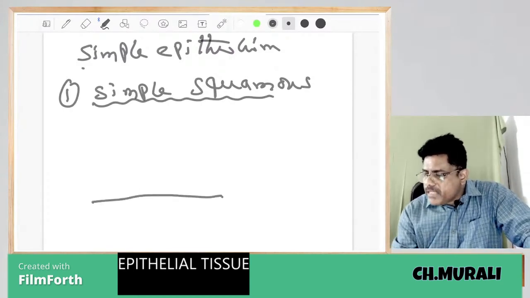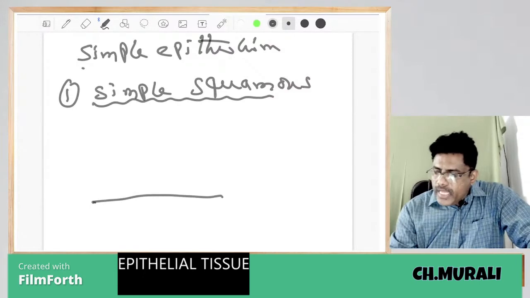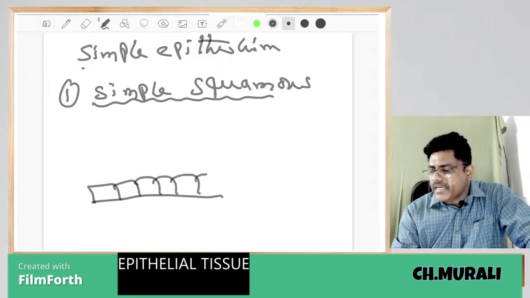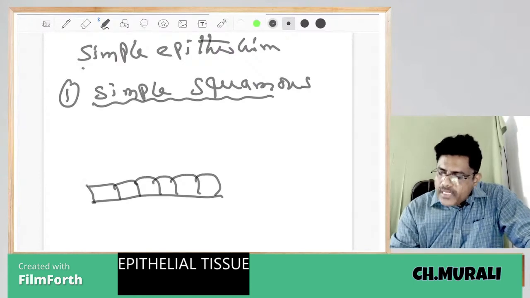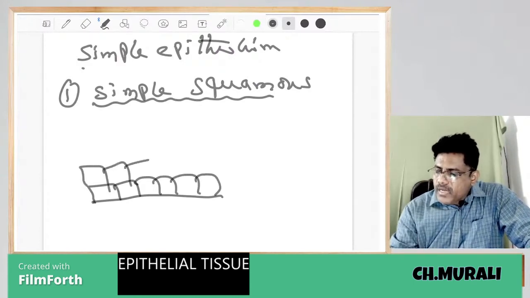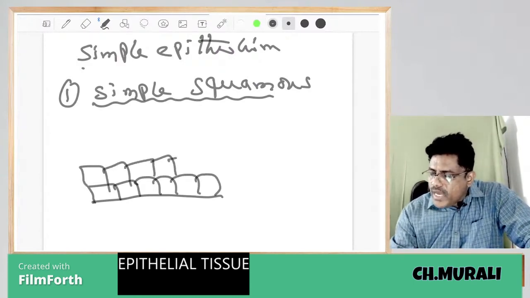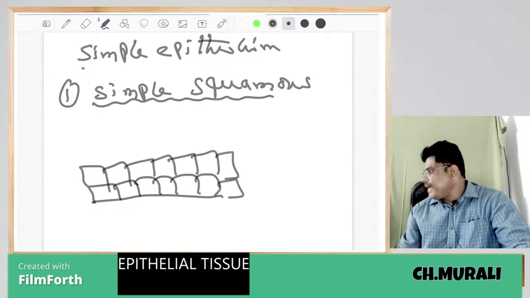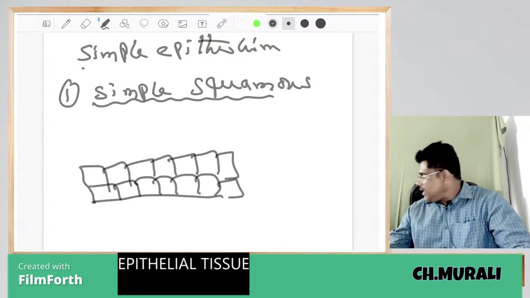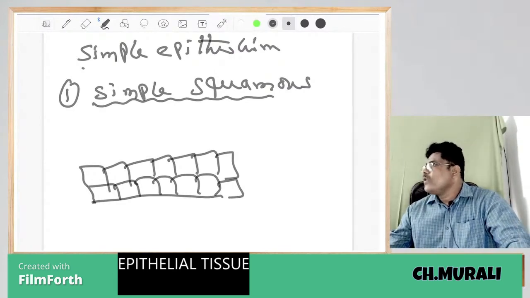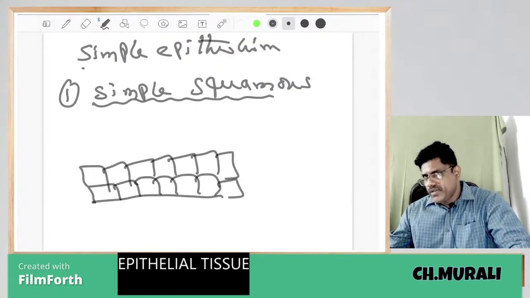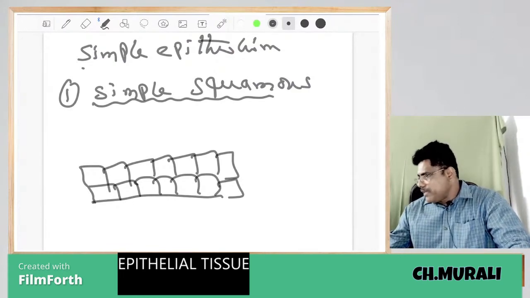This is the basement membrane. On the basement membrane, squamous epithelial cells are present. The squamous epithelial cells look like tiles. ఎలా ఉంటాయమ్మా, టైల్స్ లాగా ఉంటాయి. ఇక్కడ కింద ఉన్నాయి చూడు, అలానే టైల్స్ లాగా ఉన్నాయి. Only one row on basement membrane which looks like tiles is called simple squamous epithelium.